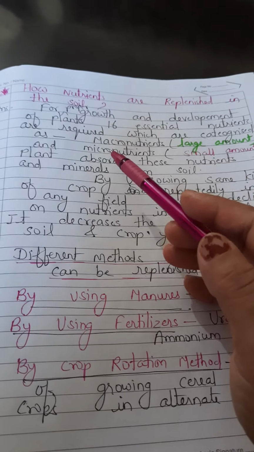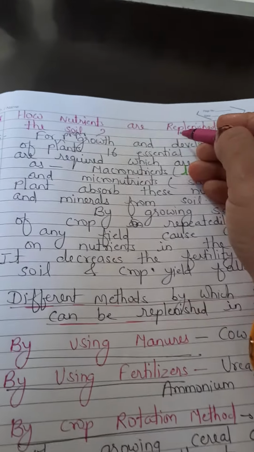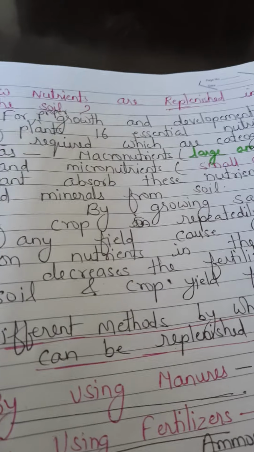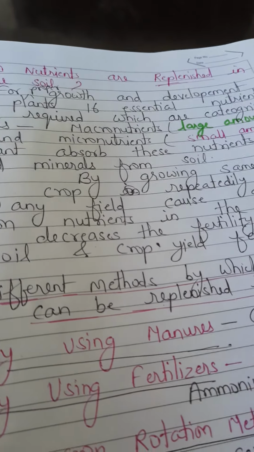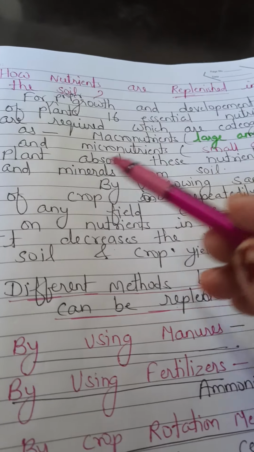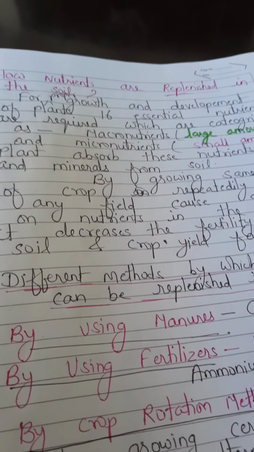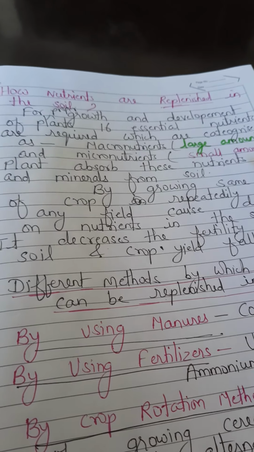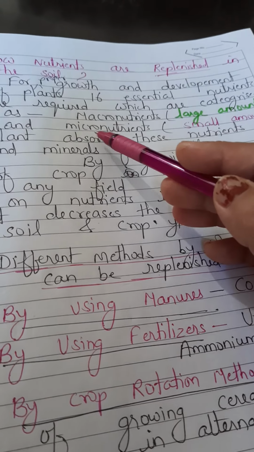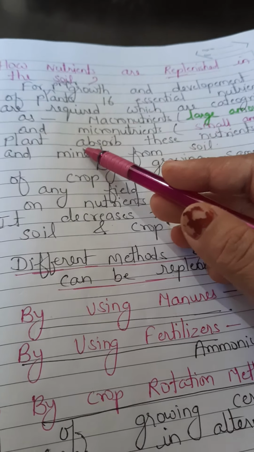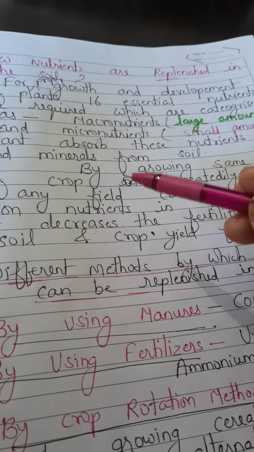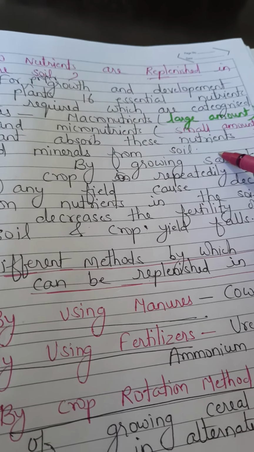Now our next topic is how nutrients are replenished in the soil. Replenish means to fulfill the loss that is happening, for growth and development. Not only for human beings, for plants also some essential minerals or nutrients are required, which are categorized in two groups: macronutrients, which are required in large amounts, and micronutrients, which are required in small amounts. And plants obtain these nutrients and minerals from the soil.